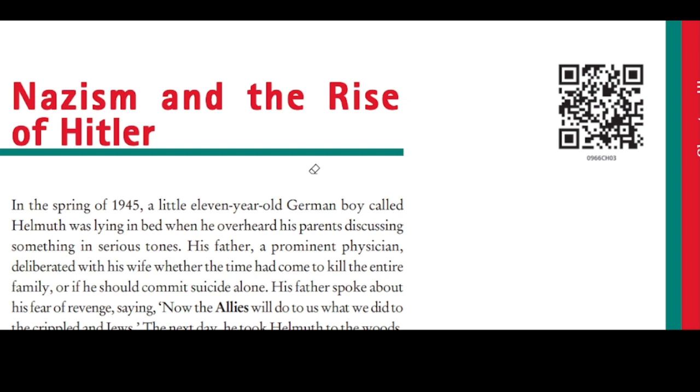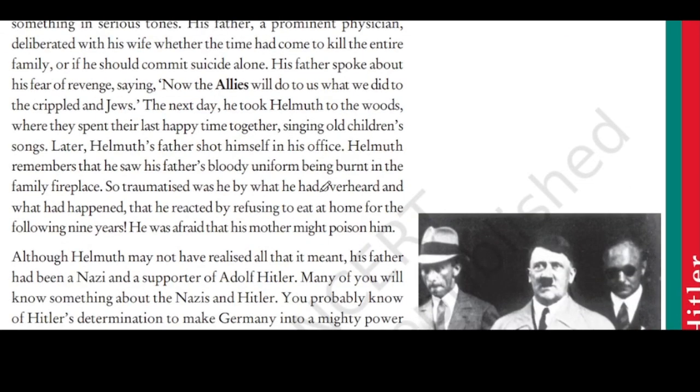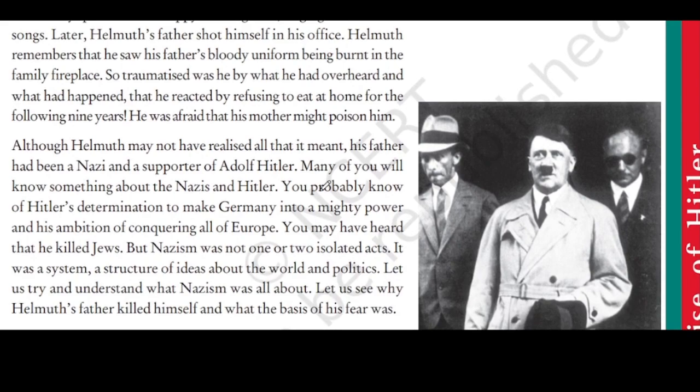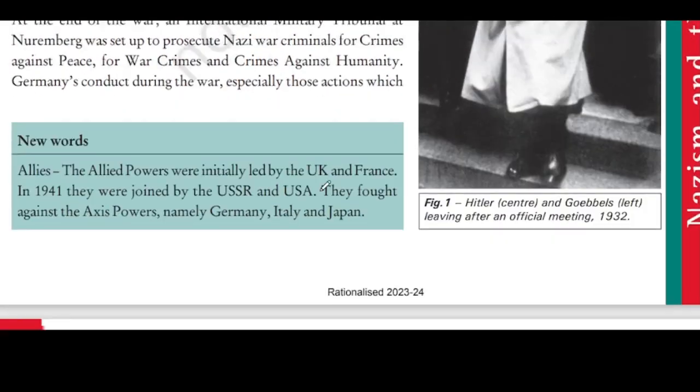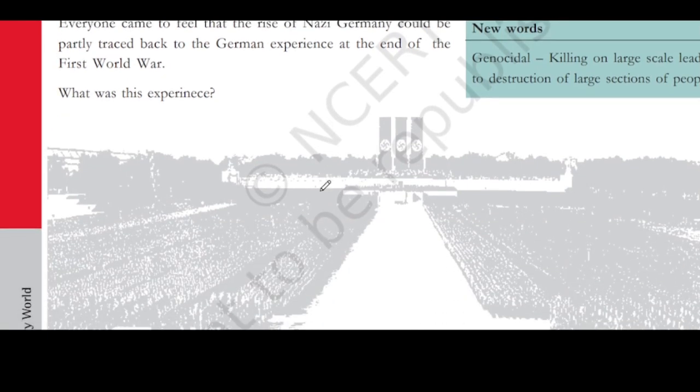So in the last class, what we have seen is a sad story about Helmut and his father getting killed. And why was he getting killed? Because he was worried about somebody taking revenge against him. Who was the somebody? That was Allies, right? After that, we've also seen what all experience Germany got. So that is the rise of Nazism.